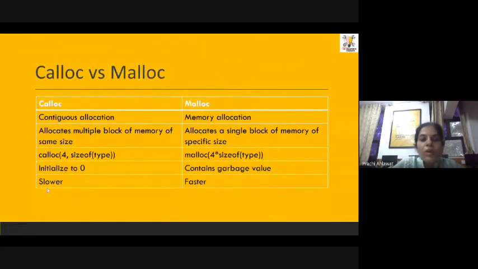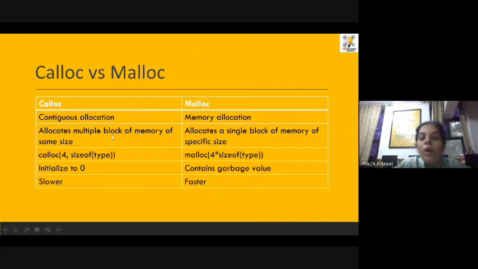First of all, it is really important to understand the difference between malloc and calloc. What does malloc stand for? Malloc stands for memory allocation. M is for memory and alloc is for allocation. Similarly, calloc stands for contiguous allocation. In case of calloc, we allocate multiple blocks of memory of the same size. So if I specify calloc 4, that means I am going to get 4 units of memory. So we allocate multiple blocks of memory.